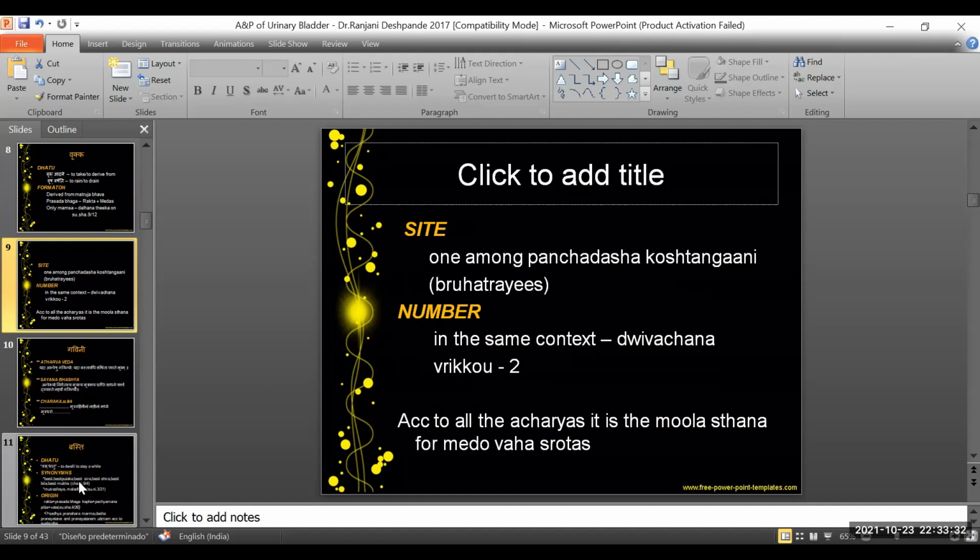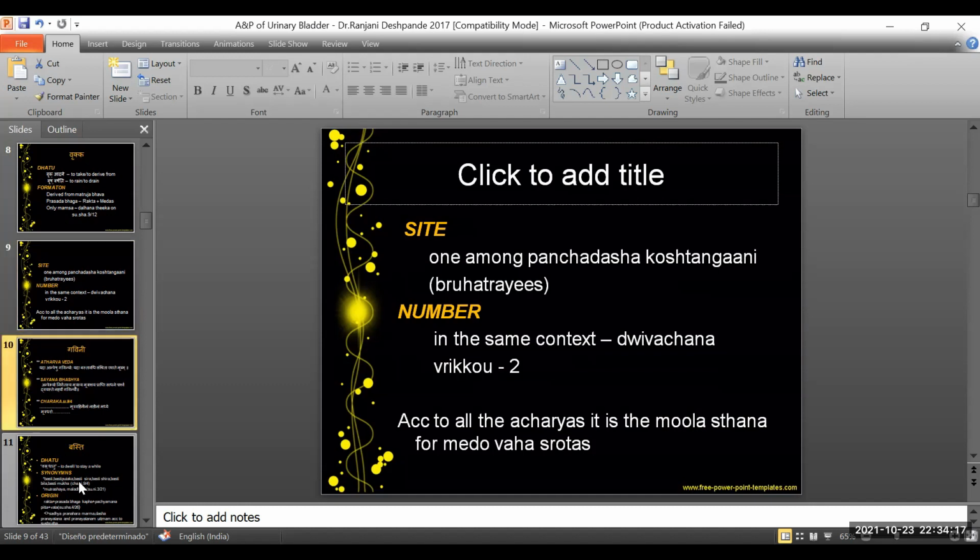Coming back now to the site of Vrukka. They say that Vrukka is one among the Panchadasha Koshta Anga. We had discussed the number of Koshtangas, that is the 15 Koshtanga, and Vrukka is one in that. And there is a Dvivachana saying Vrukkau, that is 2 in number. According to all the Acharyas, it is the Mula Sthana of Medavaha Srotas. Just now we discussed why Vrukka was considered to be the Mula Sthana of Medavaha Srotas, trying to analyze the link between lipid metabolism and the kidneys.